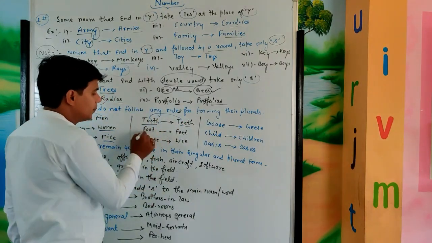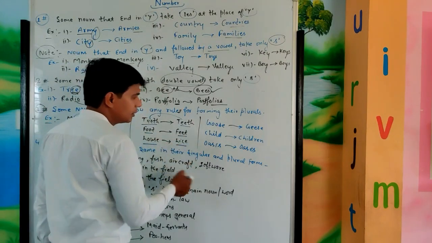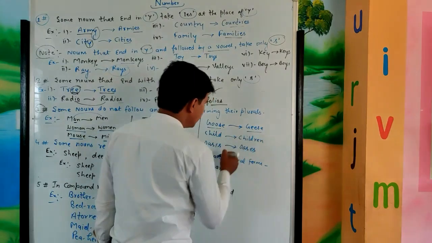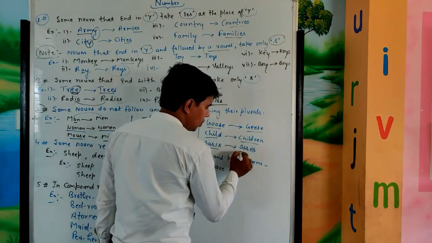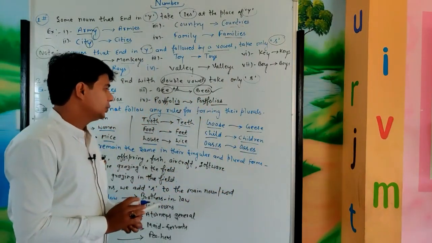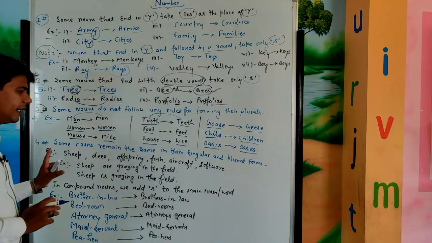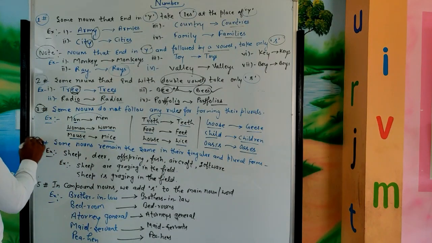Okay, foot, feet. Louse, lice. Goose, geese. Child, children. Oasis, oases. Okay, so I hope you have understood point number 3 very well. Okay, now see point number 4.